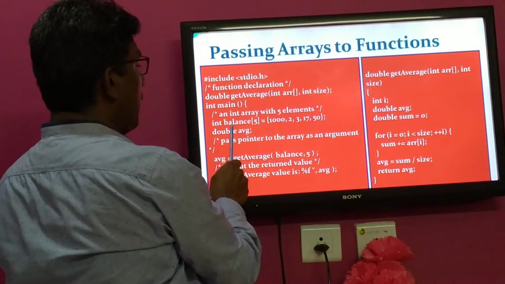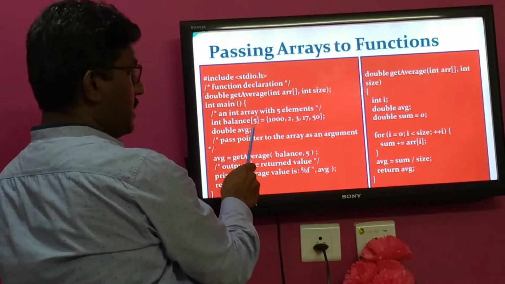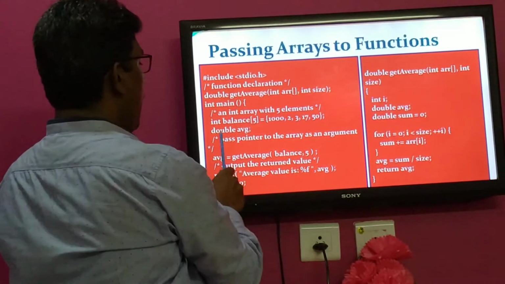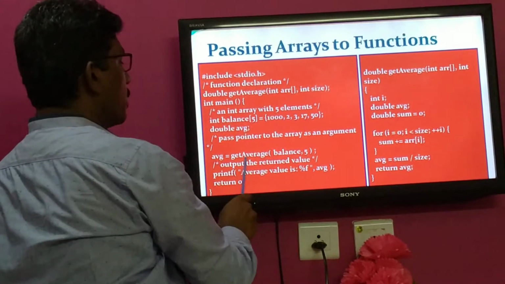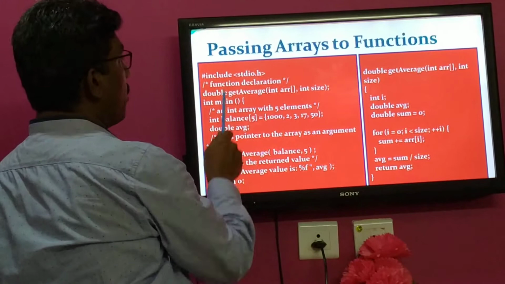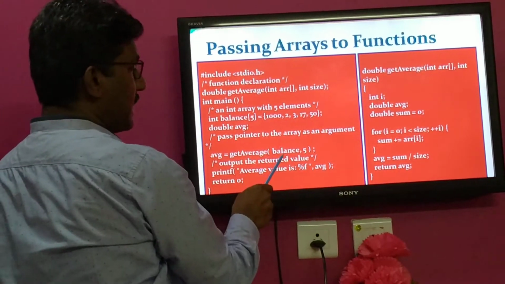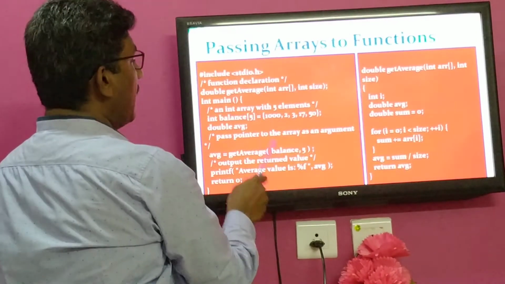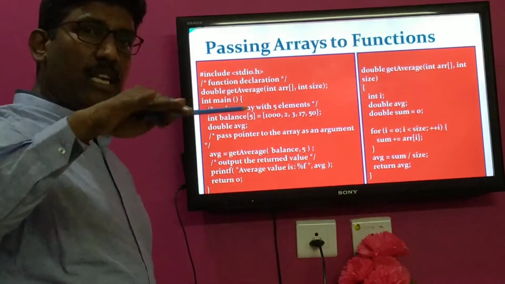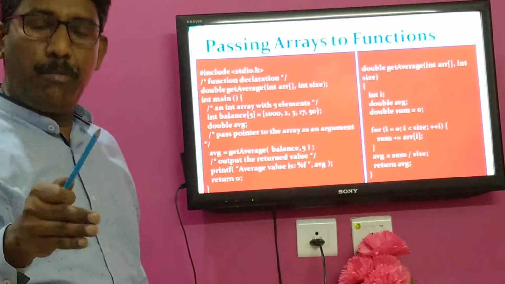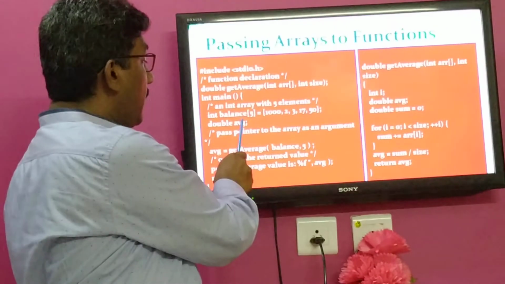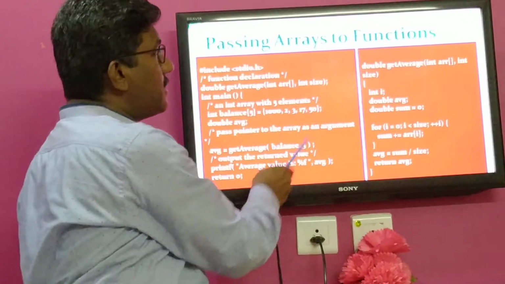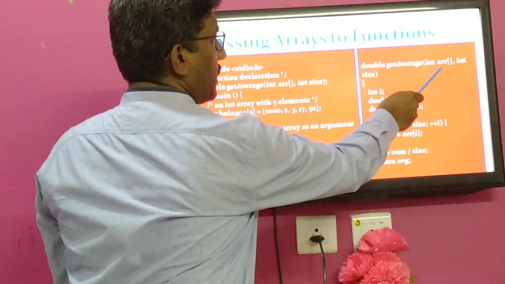Then within the main function, one array variable of size 5 is declared with 5 elements given, and a double-type average variable is declared. During the function call, the getAverage function will be called by main. In that process I am passing balance comma 5. Balance is actually an array variable. Long back we discussed that the array name itself contains the base address. So here balance means the base address of this array variable will be passed as an argument to the called function.